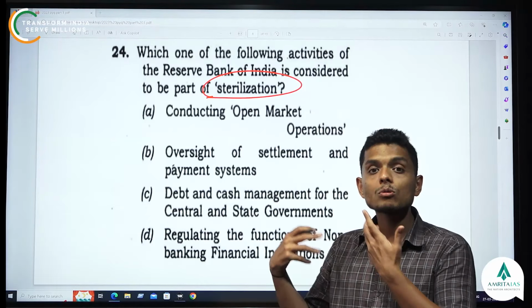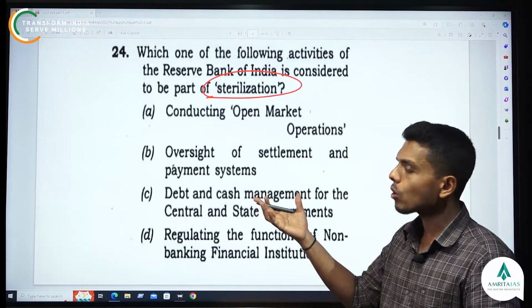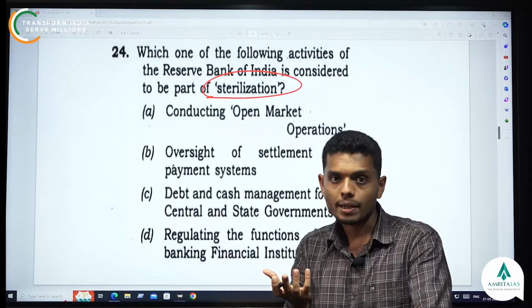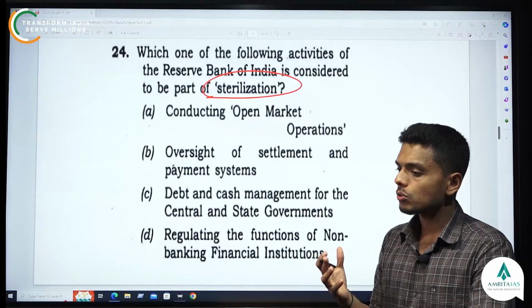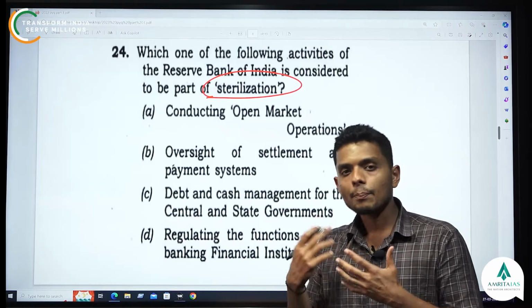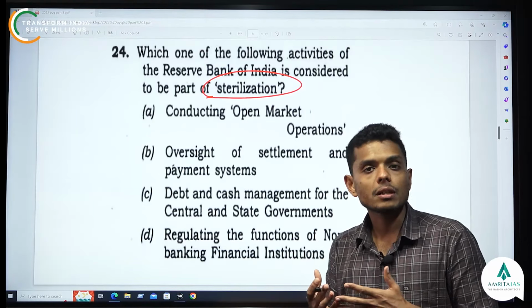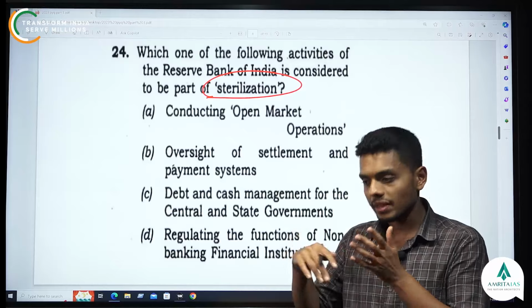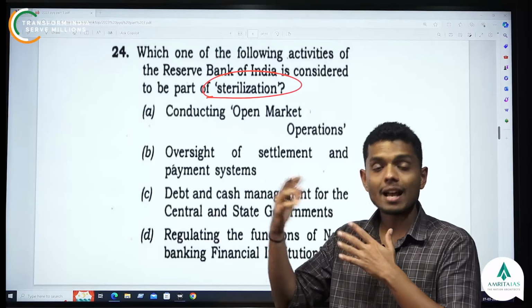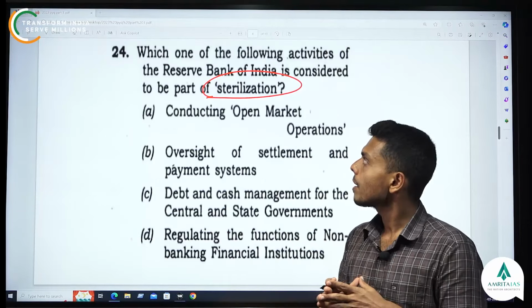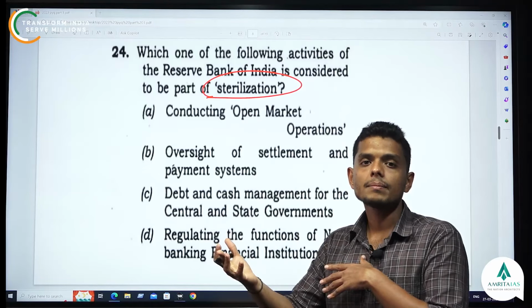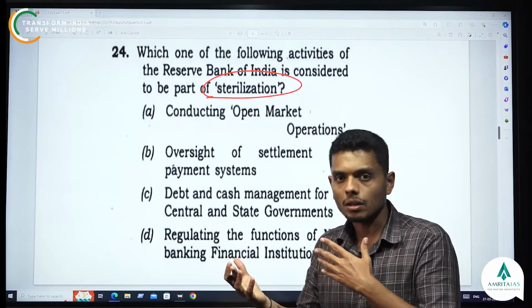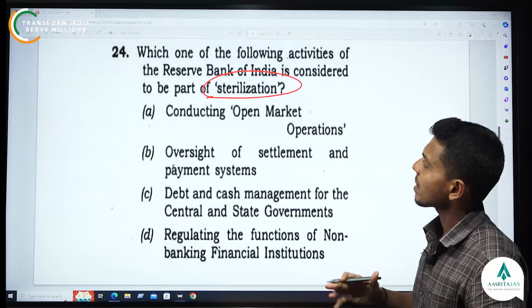India might be losing dollars, but if so many dollars are going out, what will happen to the Indian rupee? There will be a great depreciation, right? So in order to control such sudden, unplanned, unexpected foreign currency changes in the international scope, the RBI does some kind of activities in order to counteract these issues. That is what sterilization is.